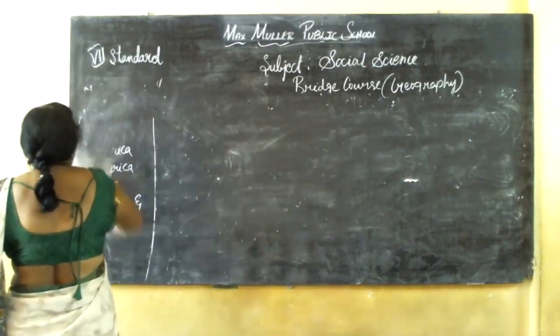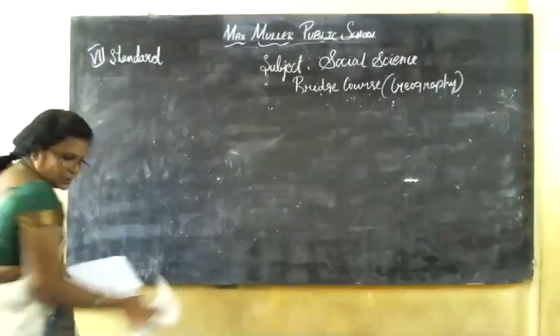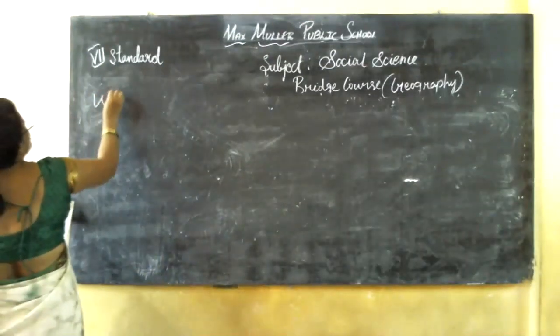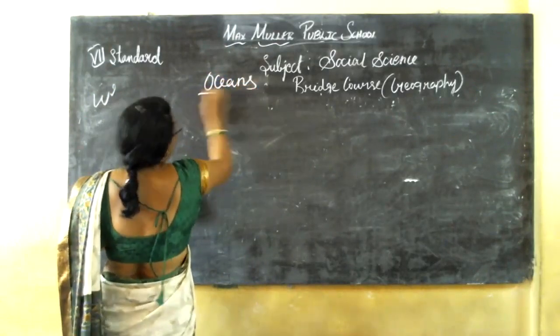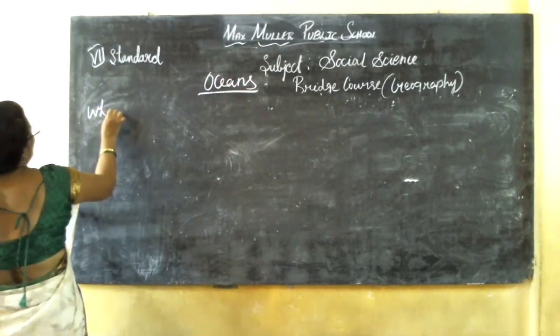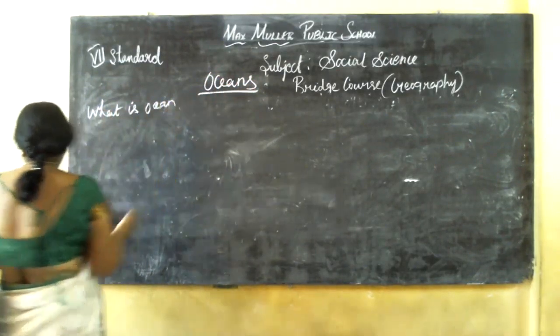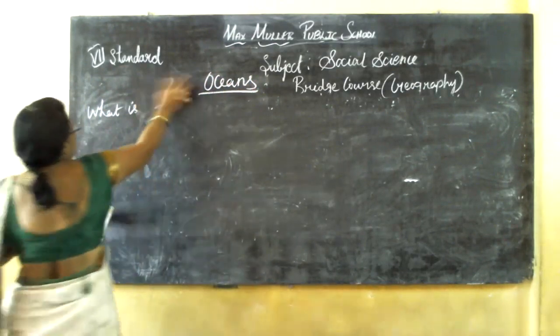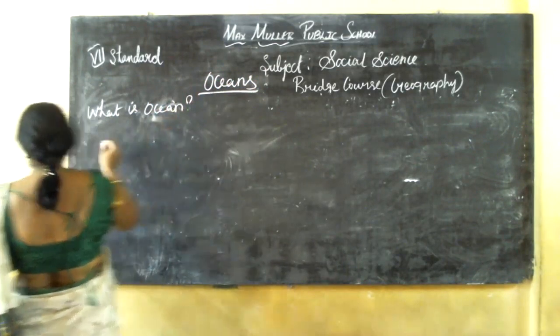Okay, what are oceans? According to you, what is an ocean? Now the topic is ocean. So we completed the continents. Our next topic is ocean. What is an ocean?